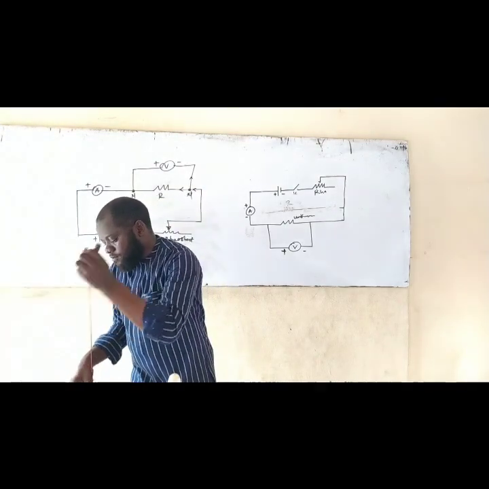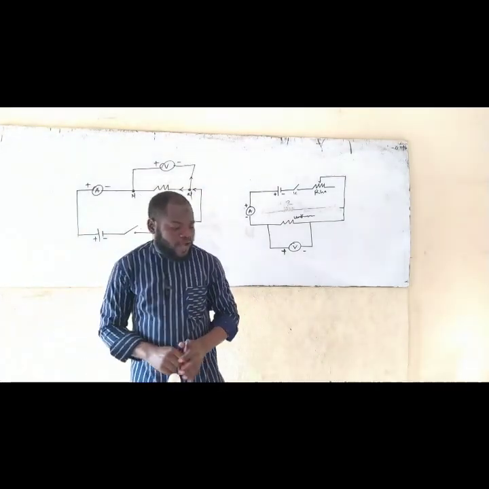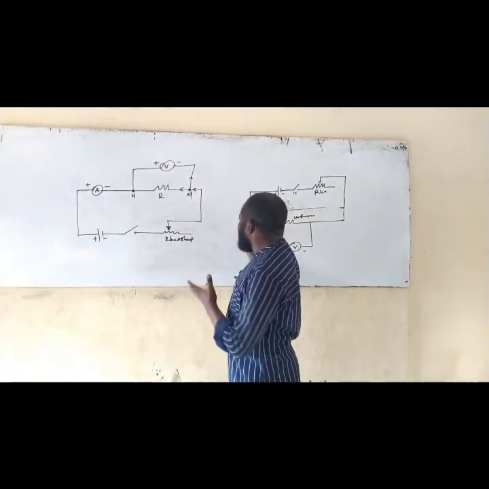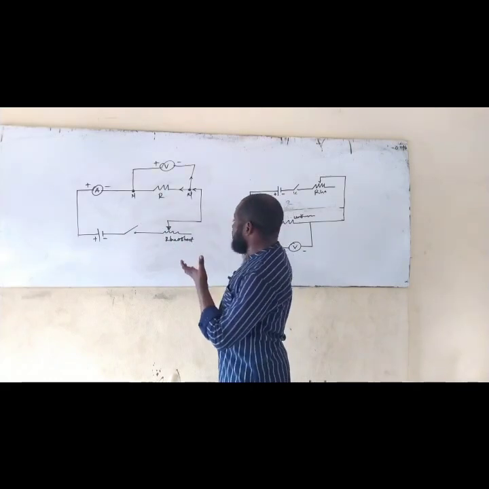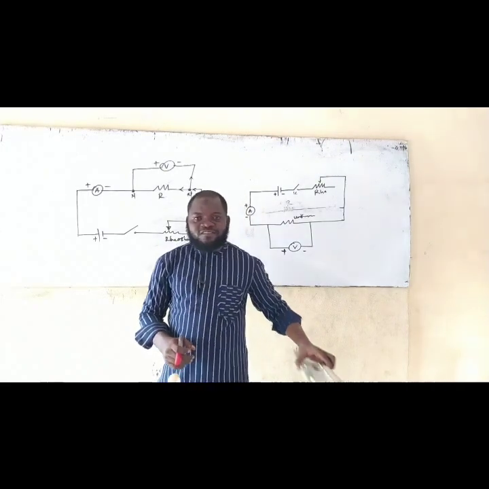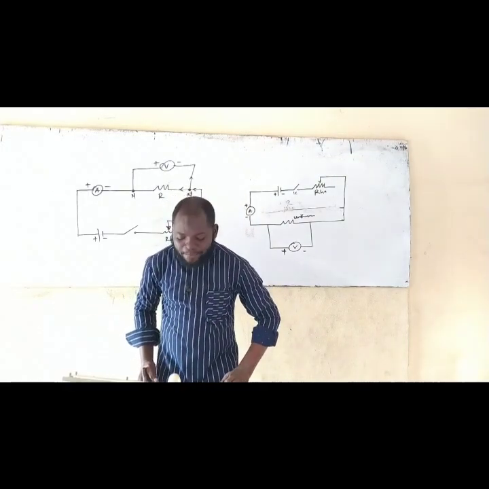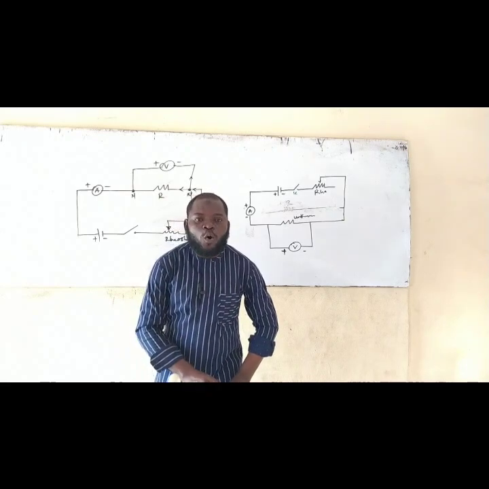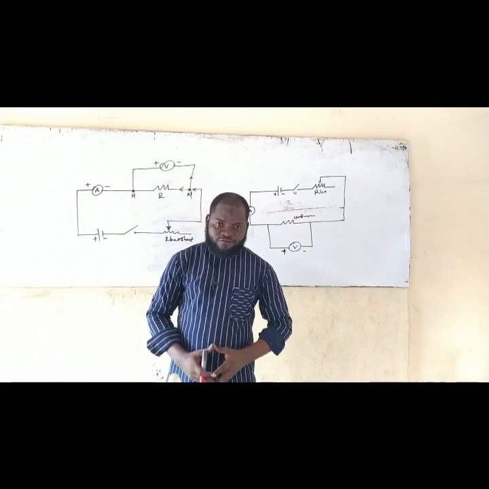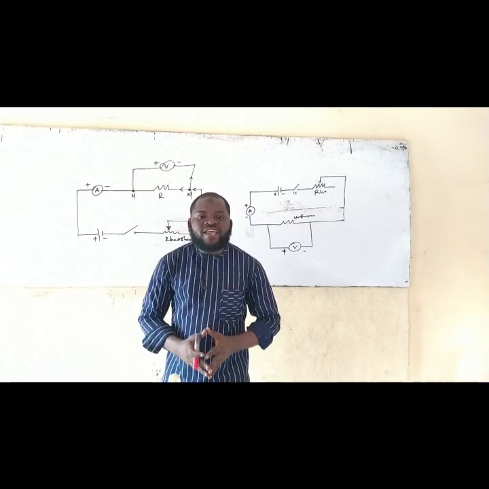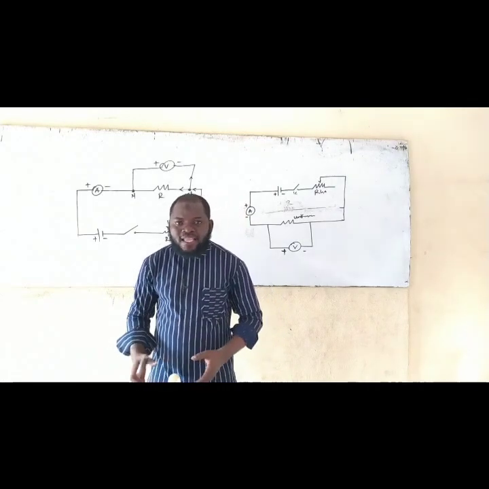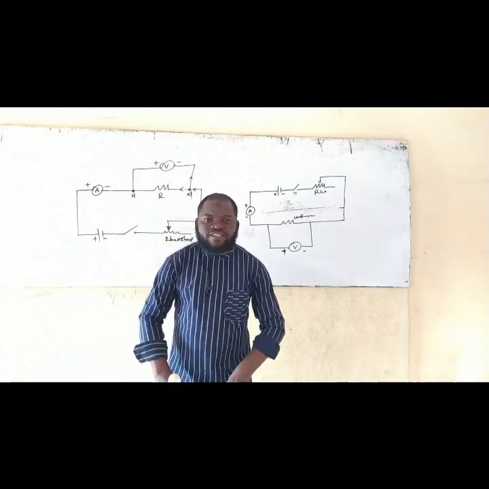Now, the last thing I'm going to talk about is the meter bridge. If you look at the circuit diagram I used as an example for you, there is no meter bridge there, and there is no what? Jockey. Now, the examiner brings in the meter bridge because they don't want you to know directly that it is Ohm's law that they want you to prove. So they bring in another factor that you need to consider. Why are they bringing in another factor, which is the meter bridge?